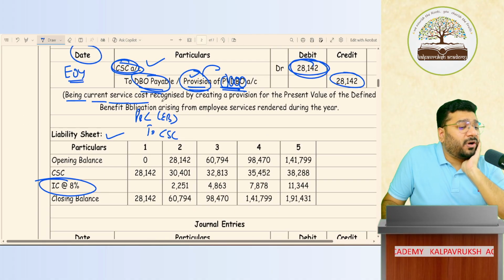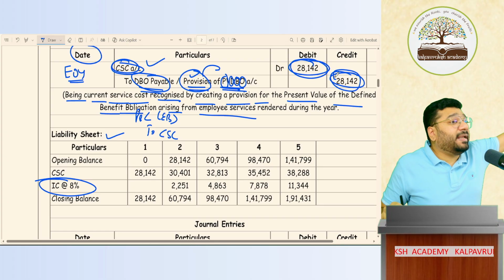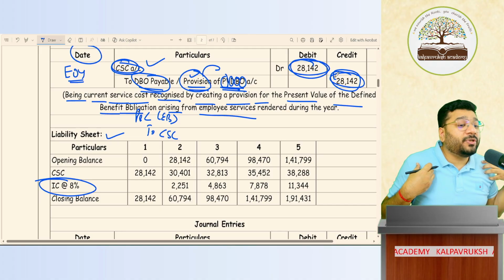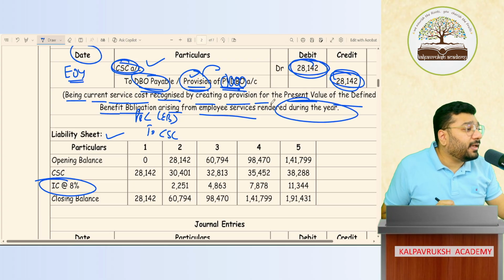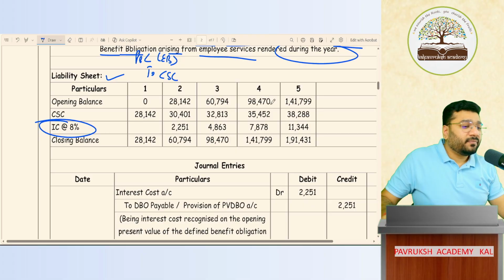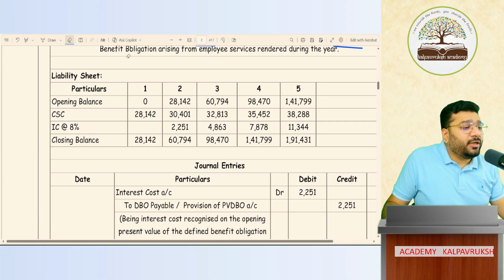So current service cost is recognized by creating provision for present value of defined benefit obligation arising from the employee service. We believe that to the extent of this money in the current year, year 1, we have got so much of services rendered during the year. Next is liability sheet, which means I need to calculate the interest.